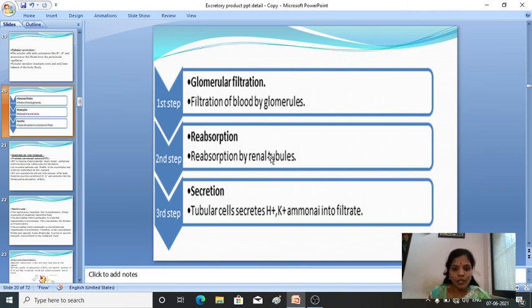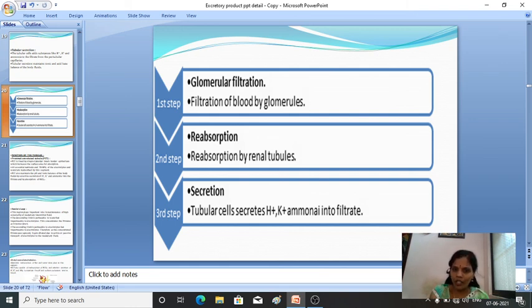Then reabsorption by the renal tubules. Then tubular secretion, where additional substances like hydrogen, potassium and ammonia are secreted into the filtrate. So these are the three important steps involved in urine formation.